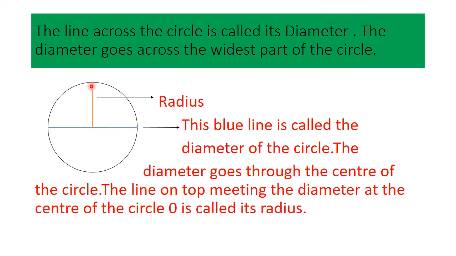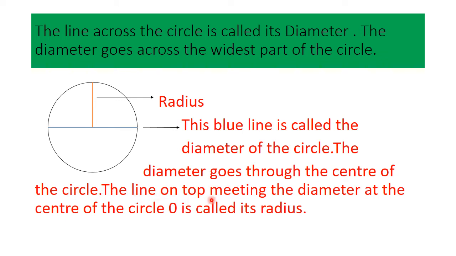So this orange line is the radius of the circle, and this blue line is called the diameter of the circle. And this point where they meet is called its center. The diameter goes through the center of the circle.